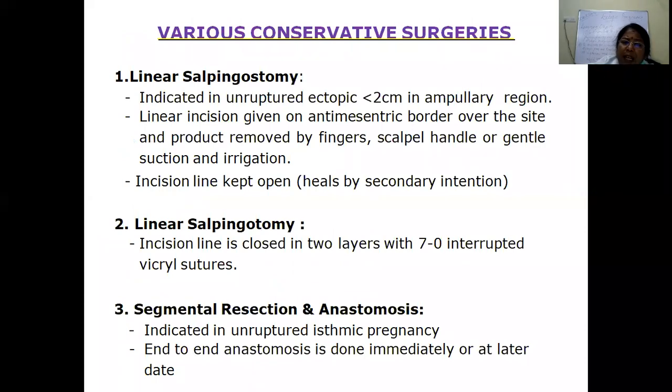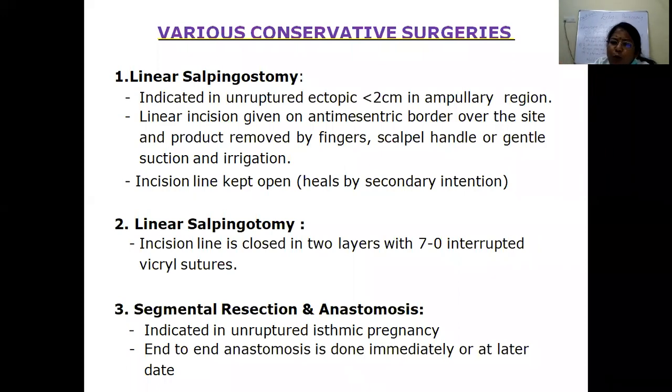The first is linear salpingostomy. It is usually advised when the sac size is less than 1.5 to 2 centimeters, in an unruptured ectopic in the ampullary region. A linear incision is given on the anti-mesenteric border over the site, and the products of conception are evacuated, either by fingers, scalpel handle or gentle suction irrigation. In salpingostomy, we will keep it open.